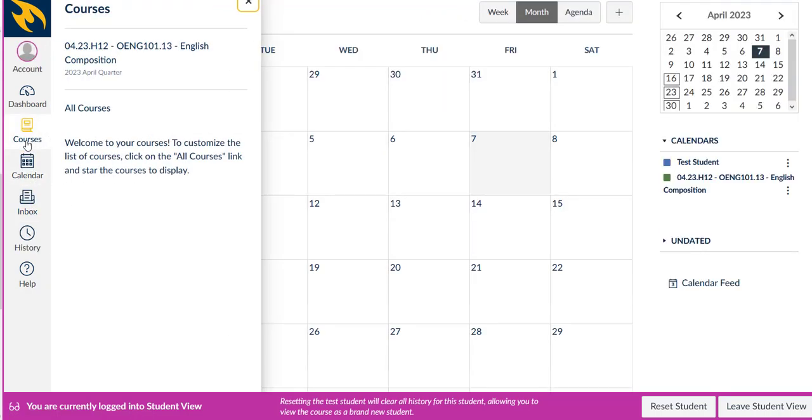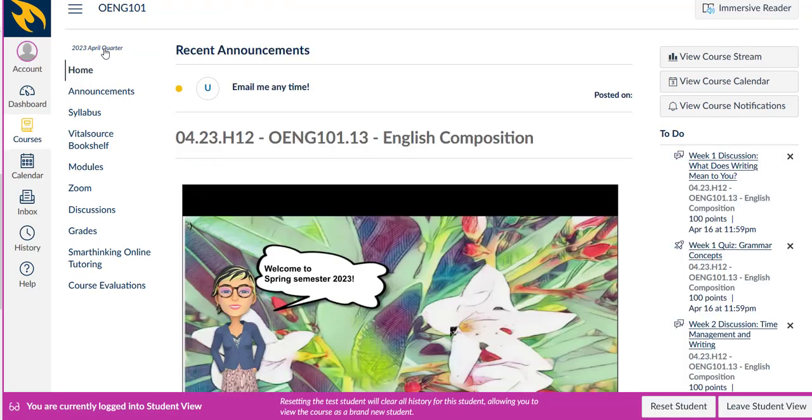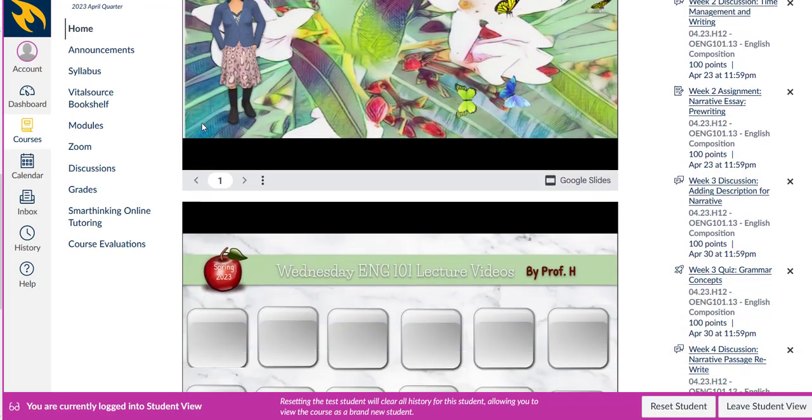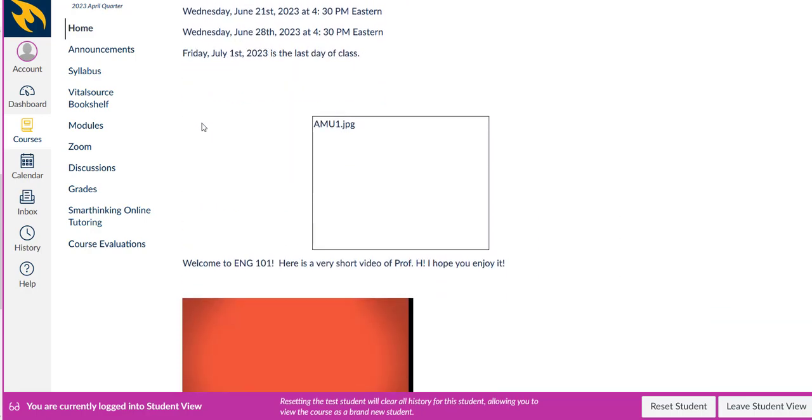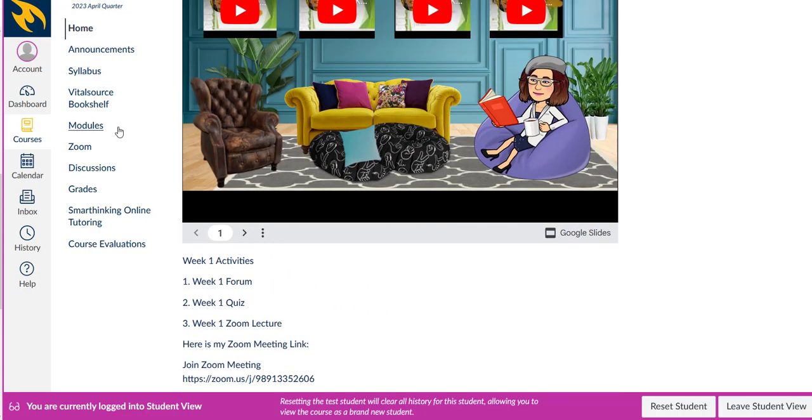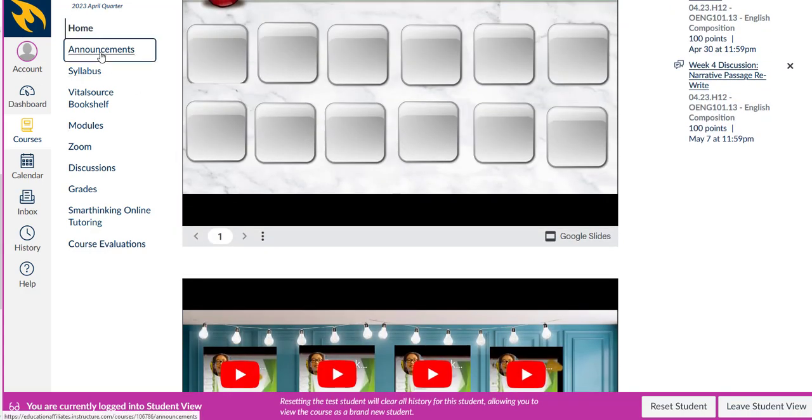So if I click on courses, that's where you can access your course. Okay, so that's where you access your course, and it comes back to the home page. This is always the home page with all the stuff on it. So that pretty much, oh, and as for the bookshelf, you don't have to worry about that. Oh, one thing, announcements.